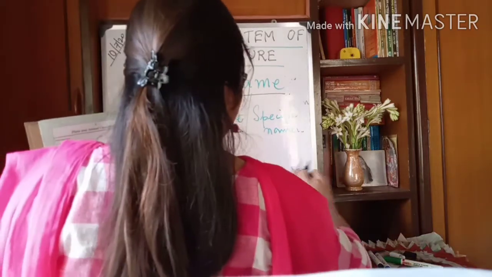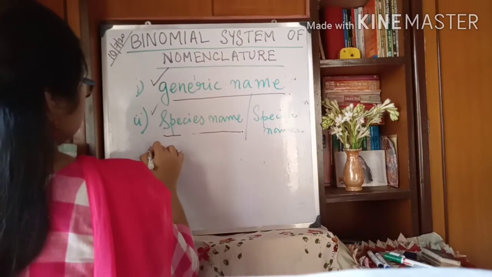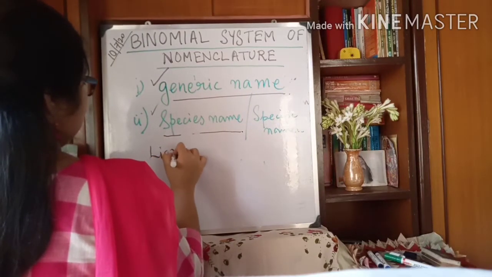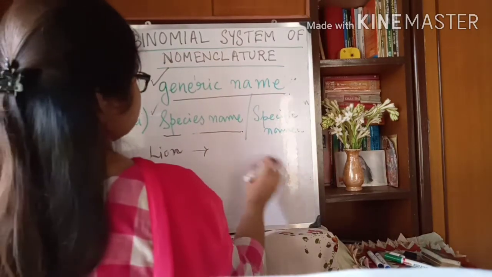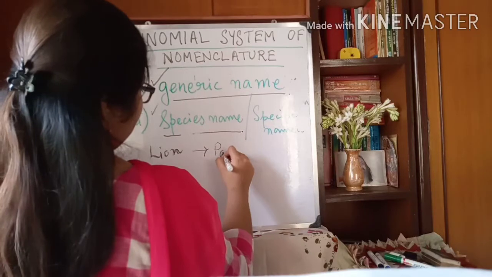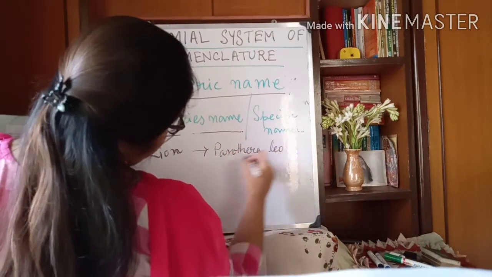The scientific name of lion, which consists of the generic name and species name, is Panthera leo.